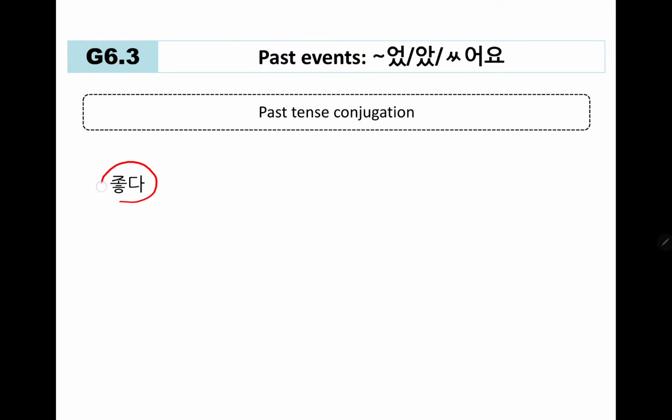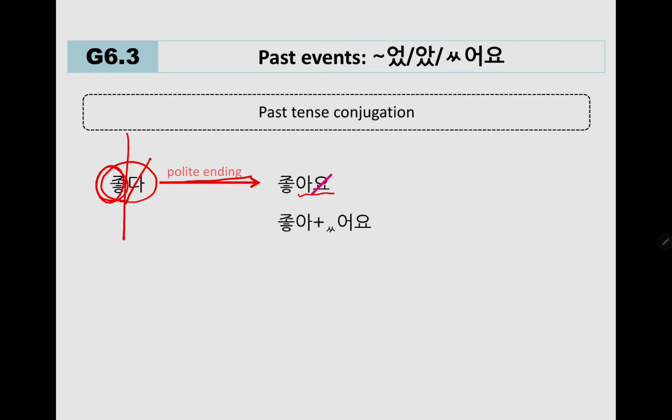First, you see this basic format, which is dictionary format, right? 좋다, good. First, apply polite ending. In order to apply polite ending, you divide it into stem and ending, right? And you delete the ending here. Since this stem ends with ㅗ, you go for 아요, instead of 어요.